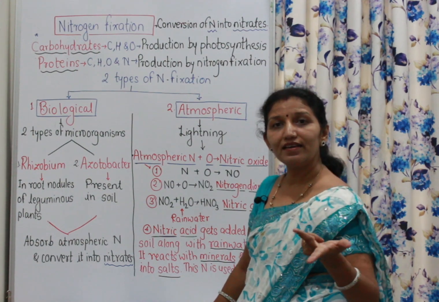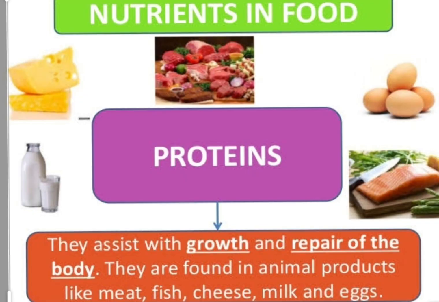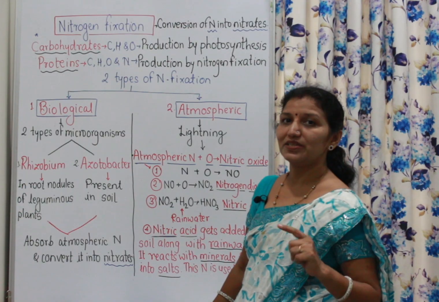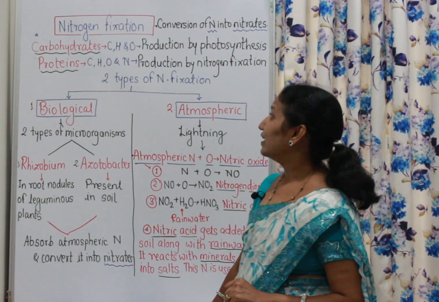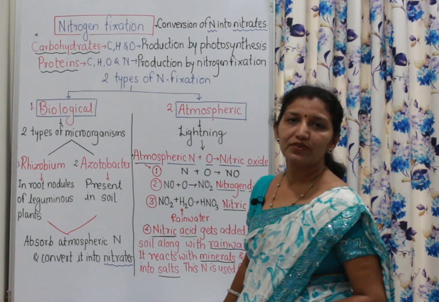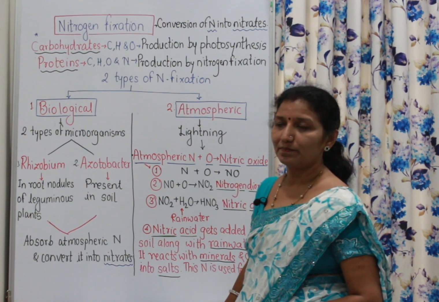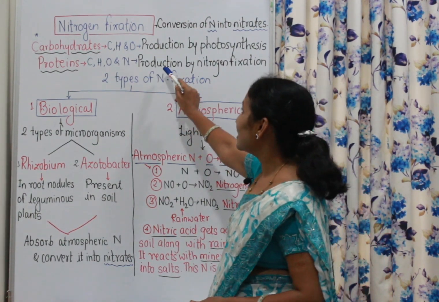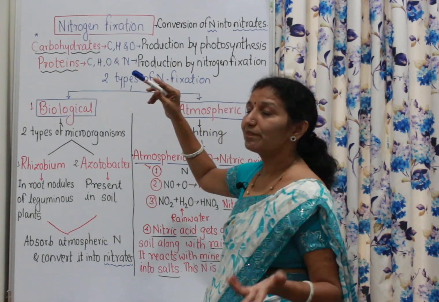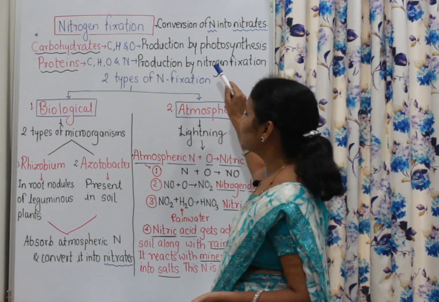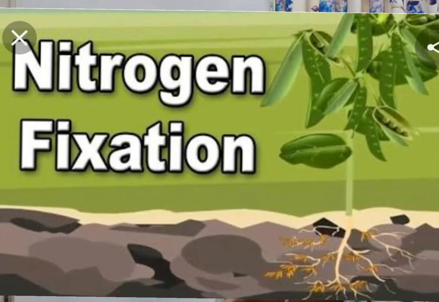Now there is another nutrient, and that is protein. It is also a macronutrient. Now which elements does protein contain? There are four elements: carbon, hydrogen, oxygen, and the fourth one is nitrogen. And these proteins are very important for the growth of the organism. And how are these produced now? These are produced by the process of nitrogen fixation.